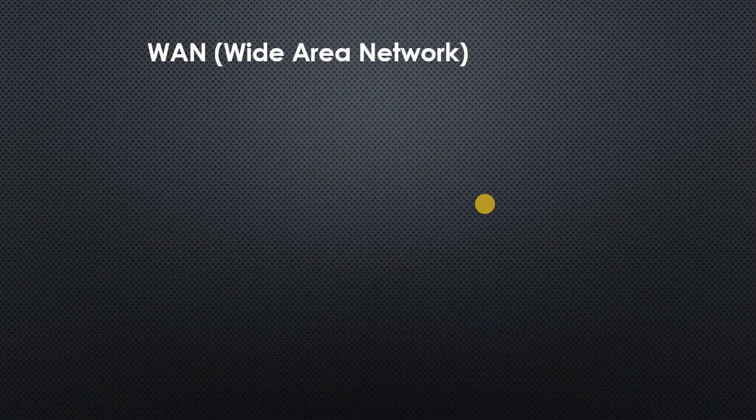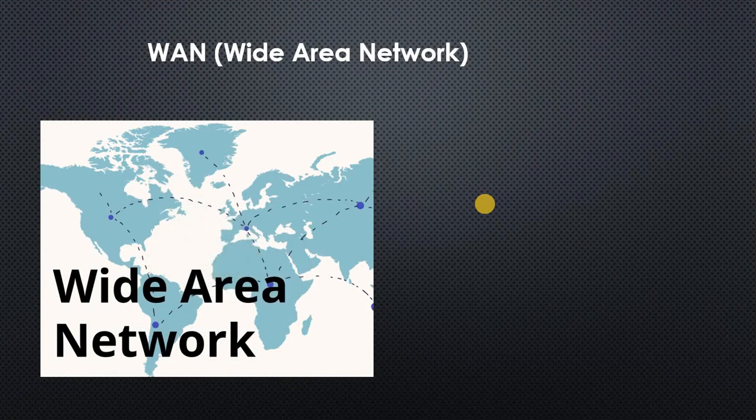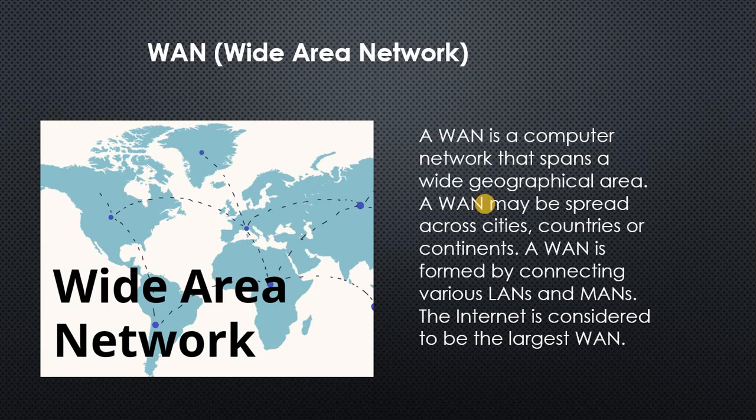Next is WAN, wide area network. Wide area network is something which we use. It's connecting the different continents, different countries around the world. From the picture you can see that it is actually connecting all the continents together to form a network. So a WAN is a computer network that spans a wide geographical area. A WAN may be spread across cities, countries, or continents. A WAN is formed by connecting various LANs and MANs together. So the internet is considered to be the largest WAN.